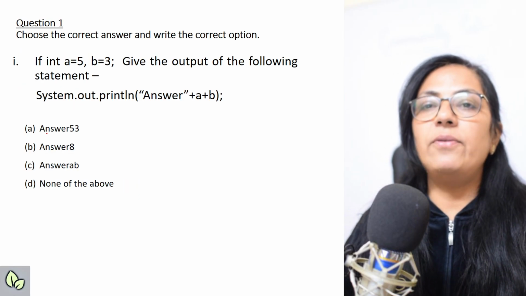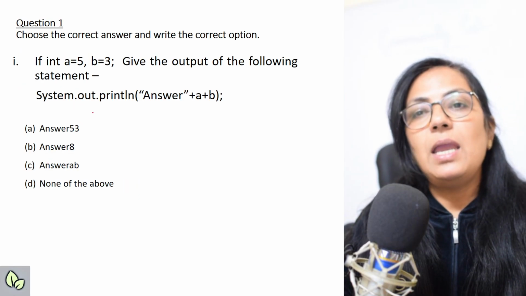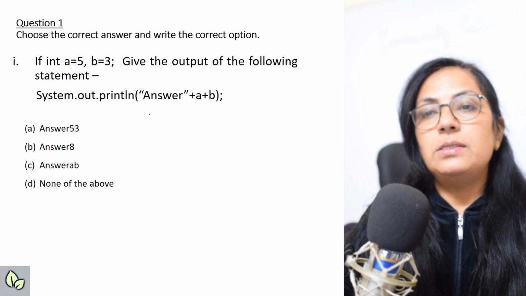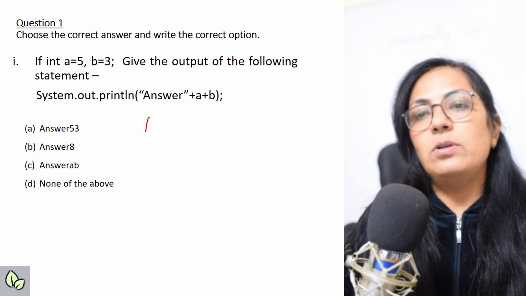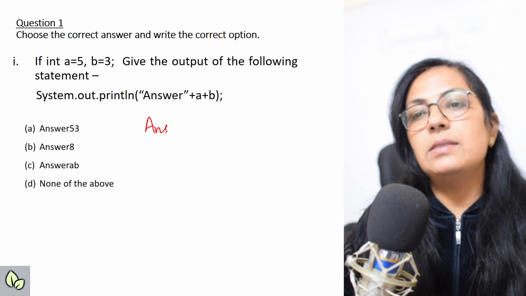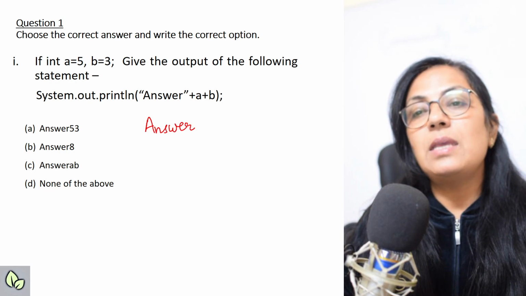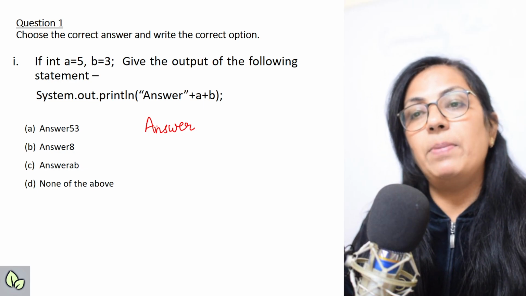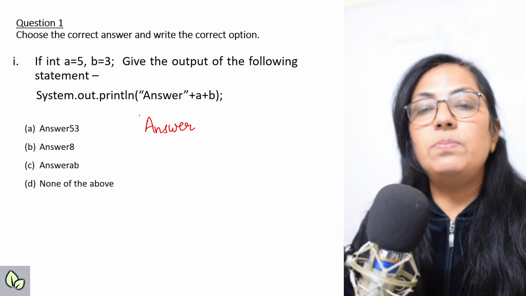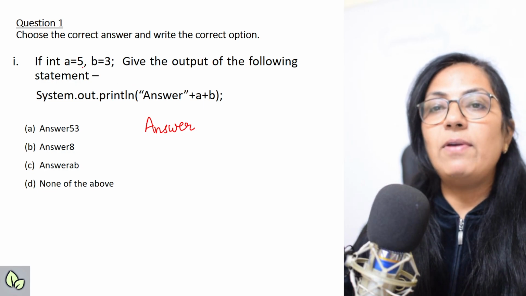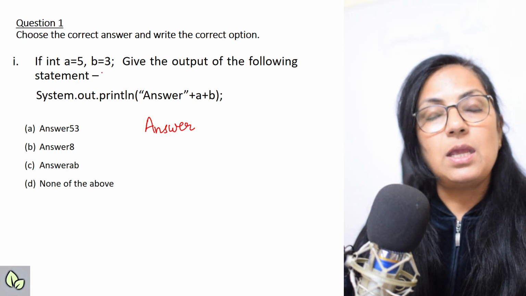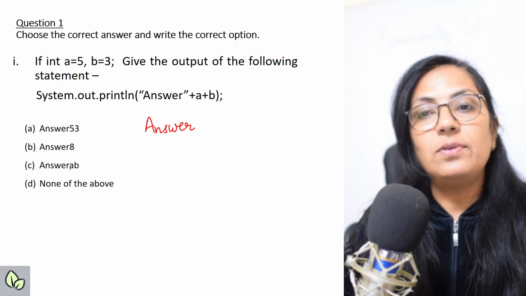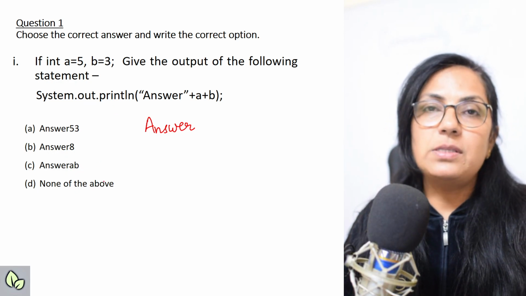So we start with our first question. If int a equals 5, b equals 3, give the output of the following. Print, and here the answer is there. In the output, exactly in the same case, if A is in uppercase, in the answer also A will be in uppercase. Plus a plus b. The value of a is 5 and the value of b is 3. So what will be the answer? Answer 8, answer 5, 3, answer a, b, or none of this is correct.